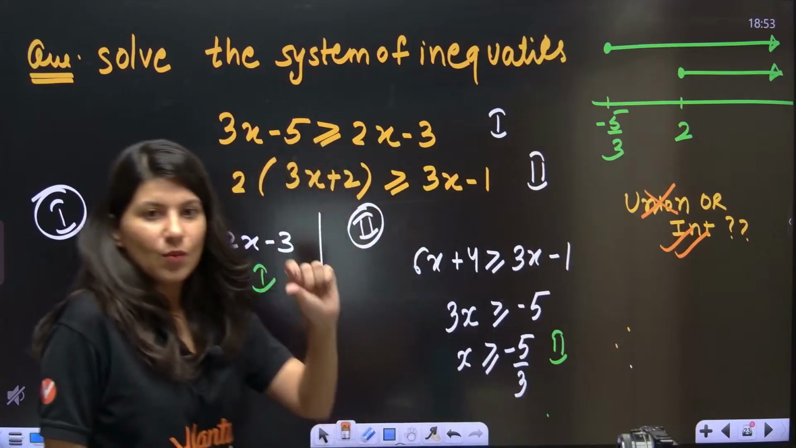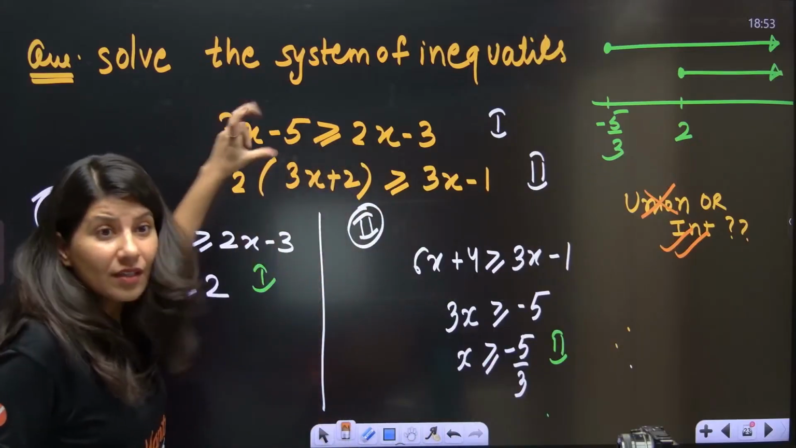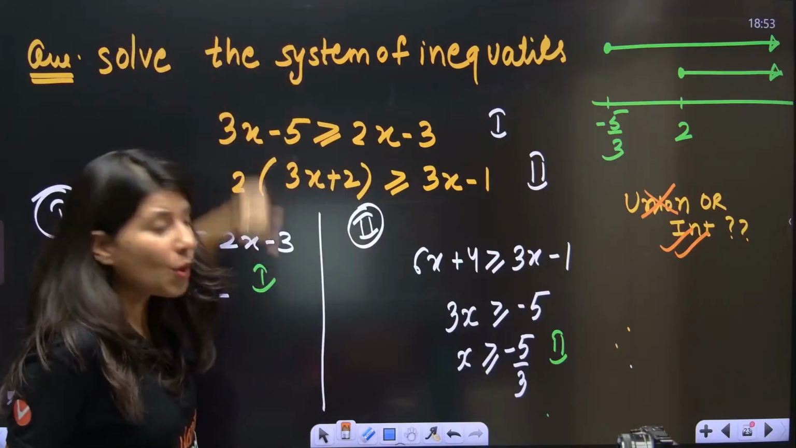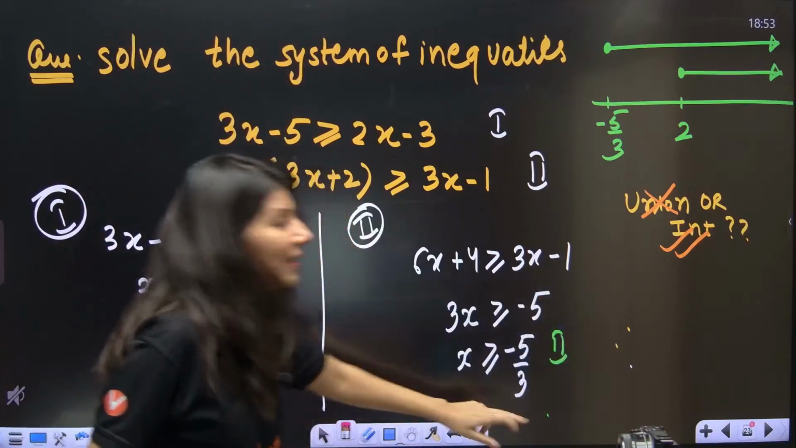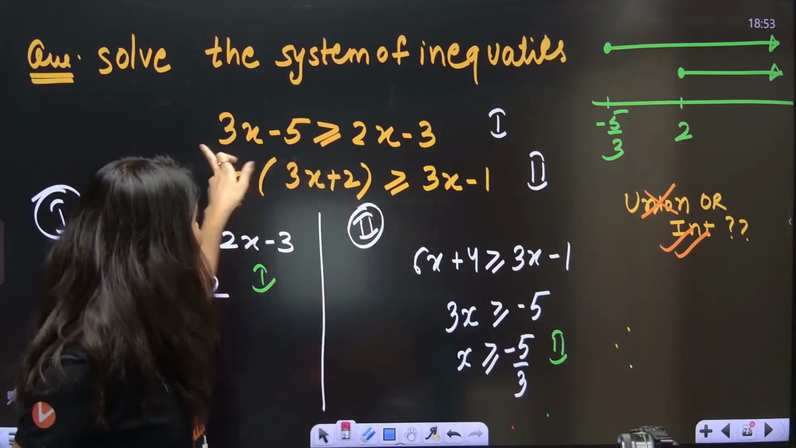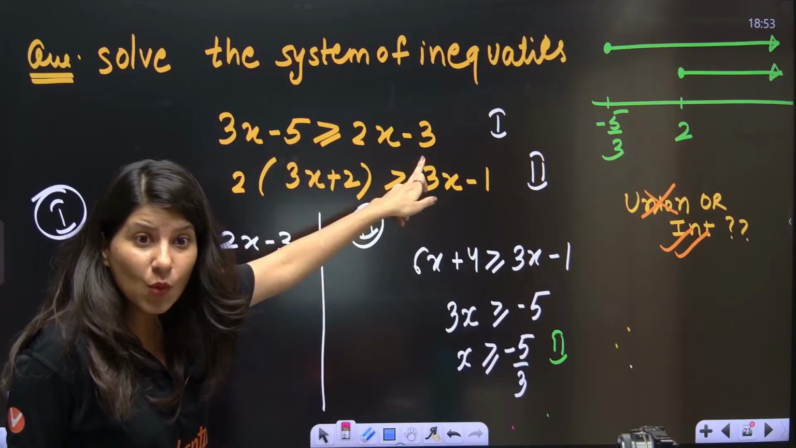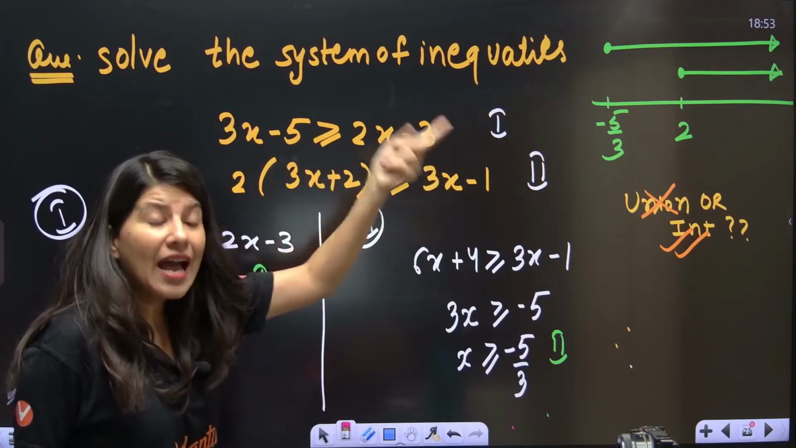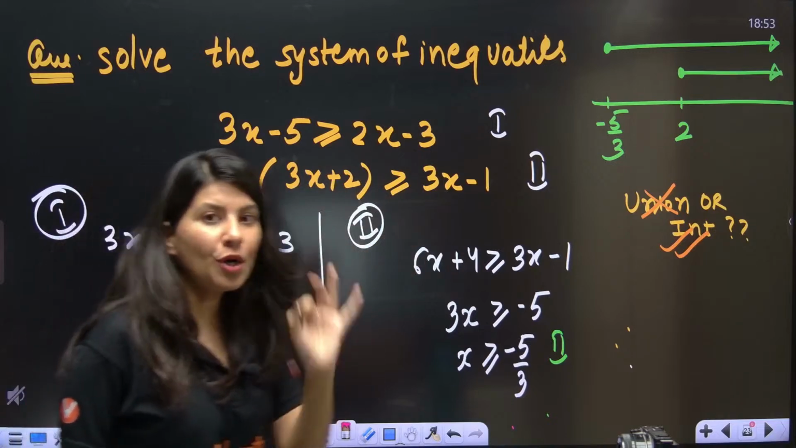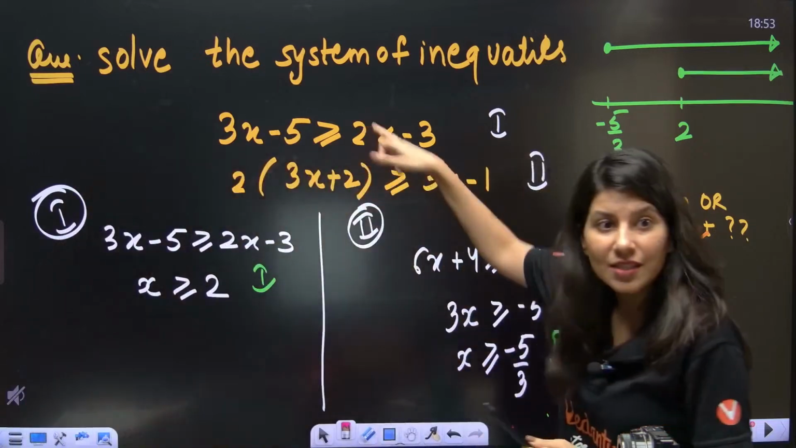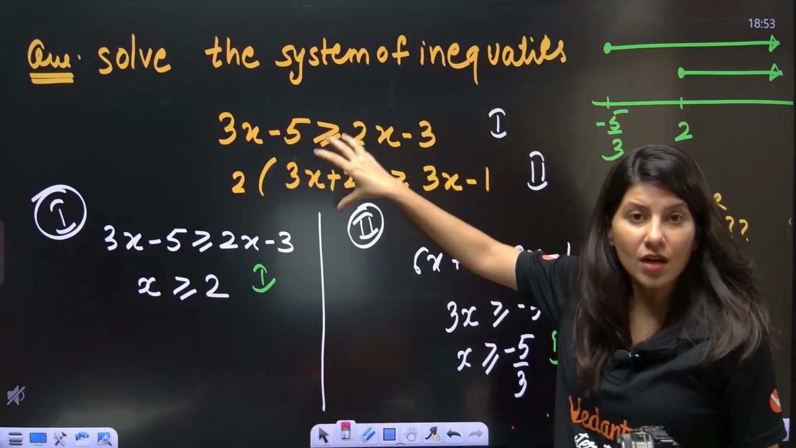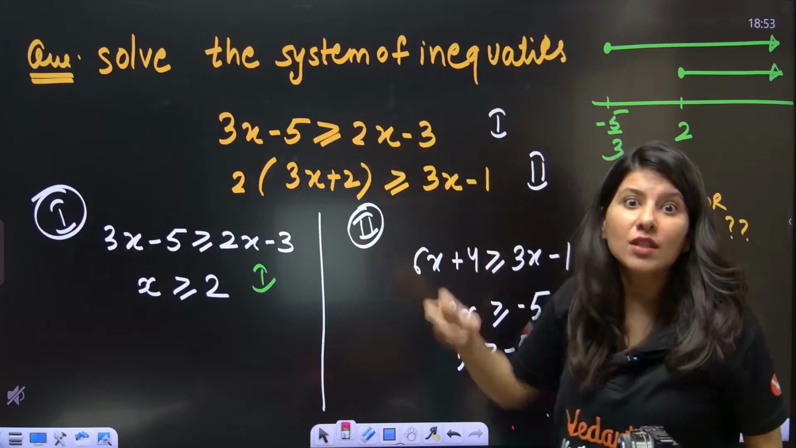Understand what is happening. Let's start with the very basic. Solve means what? Solve means find the value of x which is satisfying inequality number 1 and which is satisfying inequality number 2. Do you want any x which is satisfying this but not this? No. Then system means both. So we need to take care of both the things.